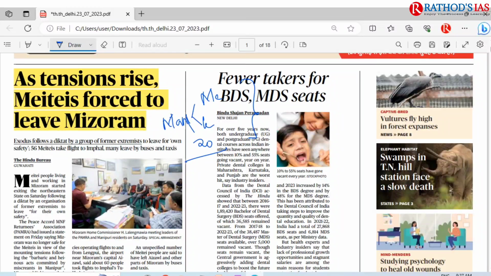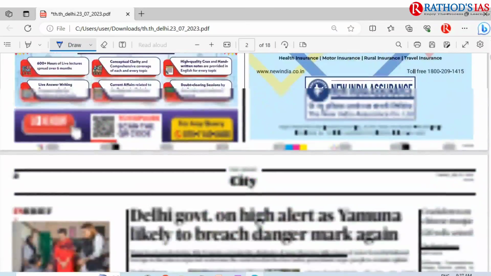Okay, so these are the tribal people who are present, and because of the increasing tension here, people are forced to leave Mizoram, right? So you have to know these tribal events and tribal issues in the northeastern part, and you can even focus on the tribal movements in modern history as well.